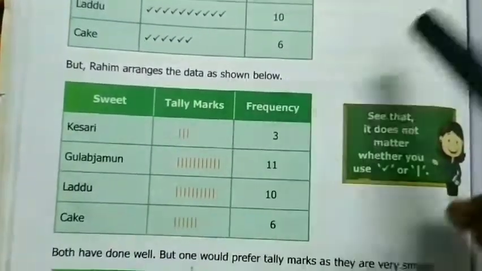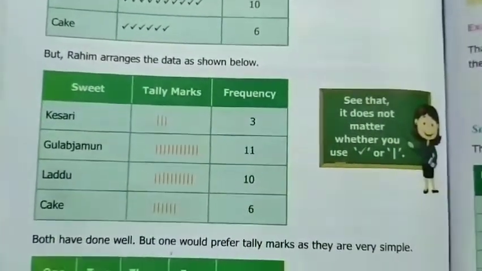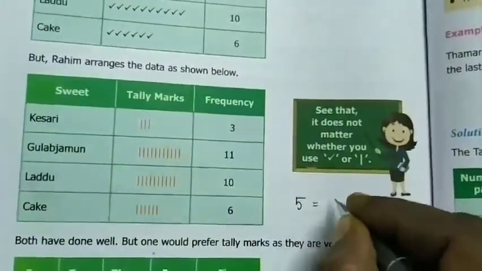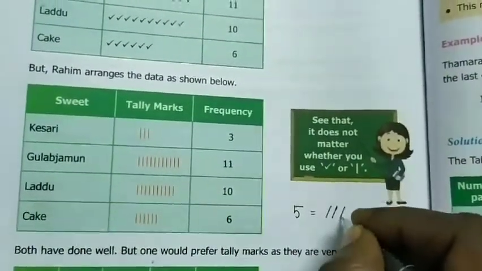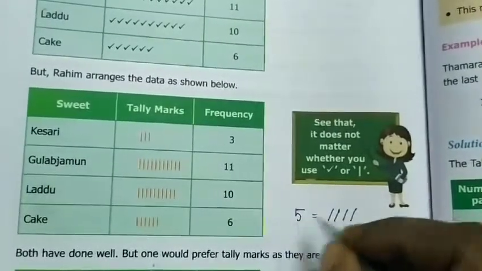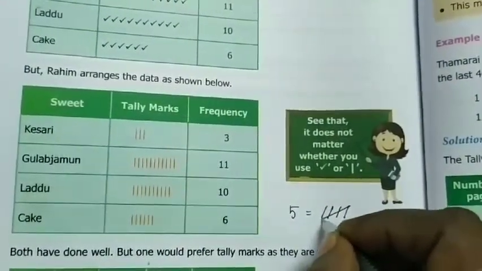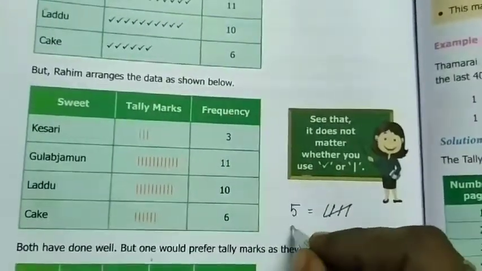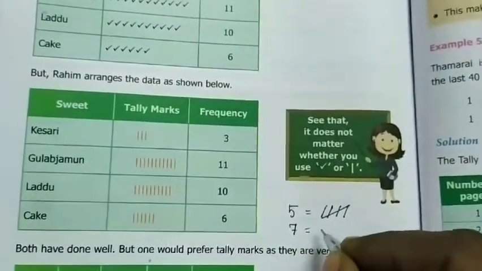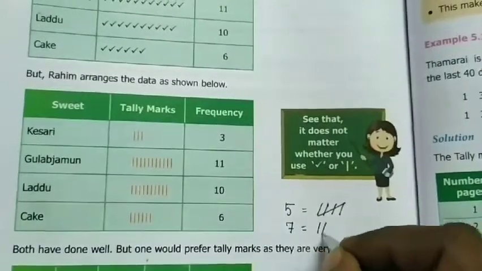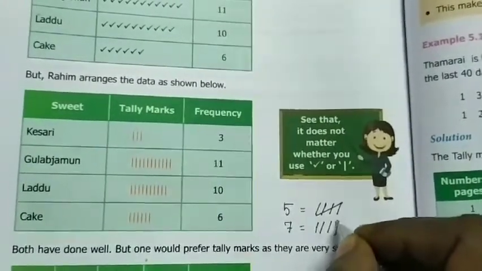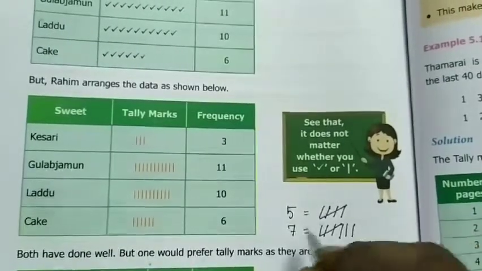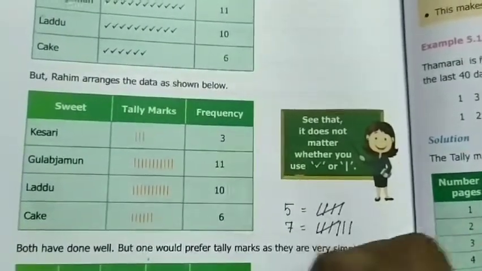For example, for 5, how can we draw the number 5? See this, 1, 2, 3, 4, and for 5 we cross one line, so this is number 5. Then if you need the number 7, how can we write the tally mark? 1, 2, 3, 4, 5, cross the line, 6, 7. That is the tally mark representation.